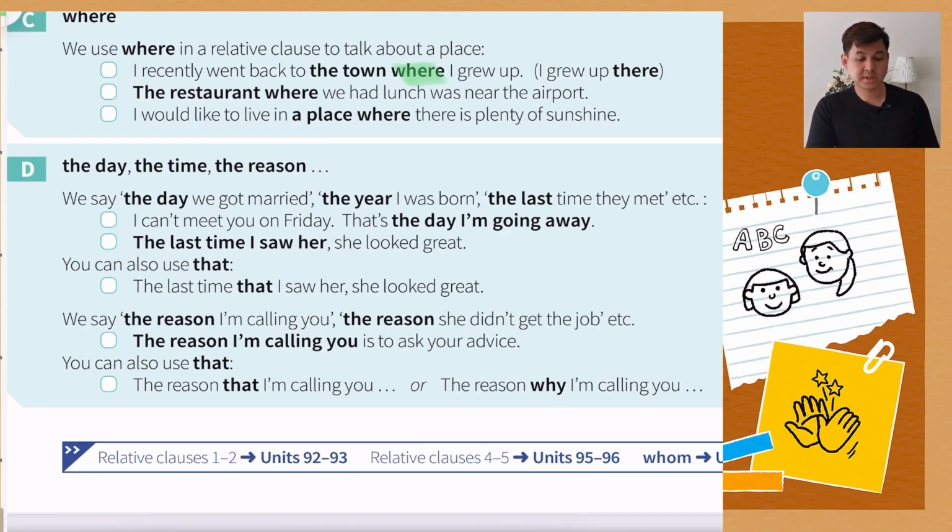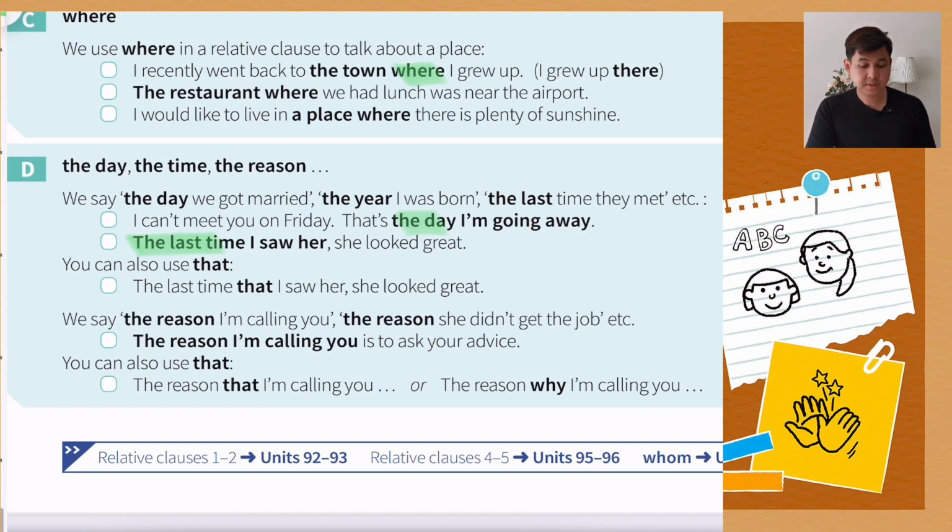And then we are going to finish this section with section D, the day, the time, the reason. We say the day we got married, the year I was born, the last time they met. I can't meet you on Friday, that's the day I'm going away. You see here we use the day I'm going away. The last time I saw her, she looked great. Normally we don't use where in this case. You can also use that. The last time that I saw her, she looked great.